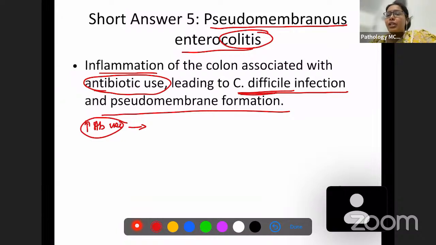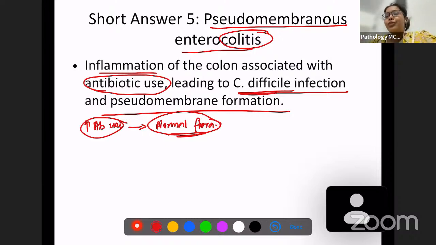These antibiotics tend to destroy the normal flora. We know that intestine has enterobacteria. Entero is intestine, so it's going to have lots of enterobacterium, which constitutes the normal flora of the intestine. When there is excess antibiotic use, what is going to happen? These normal flora are also going to be destroyed in the process.